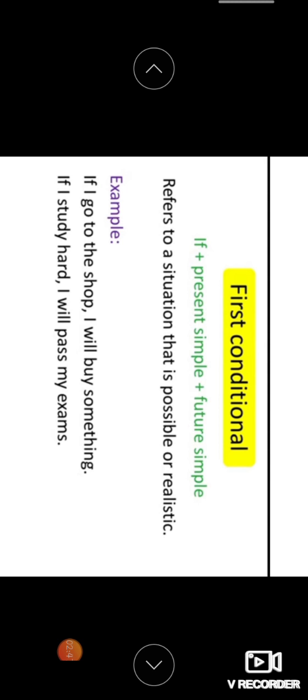Okay, now coming to the next one, that is the first conditional. So if plus simple present, as we have already learned, and the result you have to write in the simple future where we use will or shall. Okay, it refers to a situation that is possible or realistic. For example, if I go to the shop, I will buy something. Obviously, right?